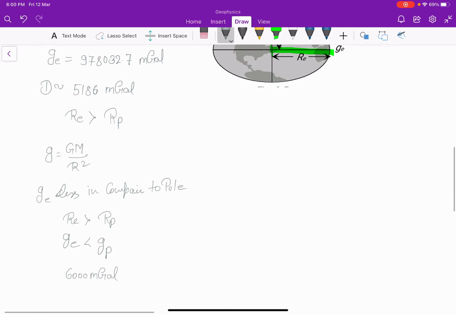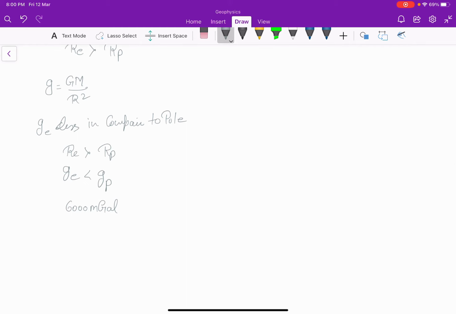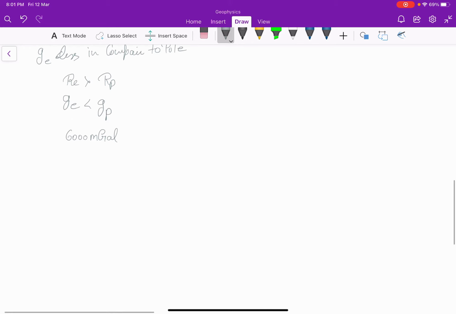The next reason is the rotation of the earth along its axis. Due to this, the value of gravity at pole will be larger by the amount of 3375 milligal.